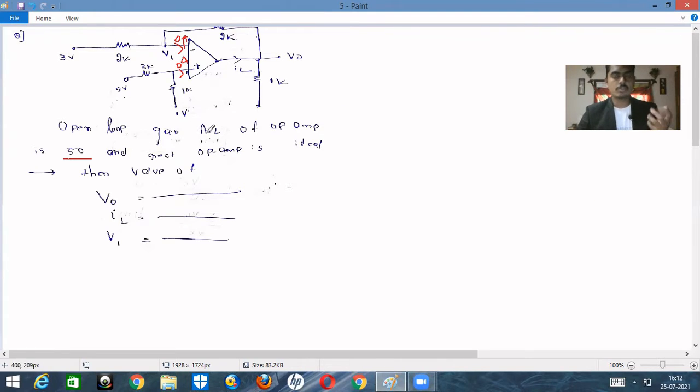So how do we approach the problem? That is very important. Let us see. When the virtual ground concept is not applicable, the first step is this: V naught is equal to, we know the output, V output is equal to AOL, the open loop gain, into (V plus minus V minus). So V output is equal to gain into input, and the input is the difference between these two voltages. Here we need to find V naught, IL, and also V1. Just remember this relation. If we know the value of V plus and the value of V minus, automatically we can get V naught.